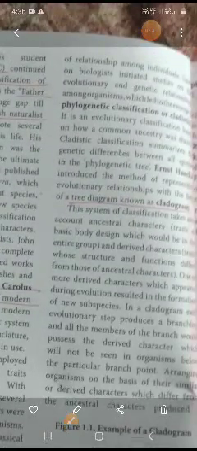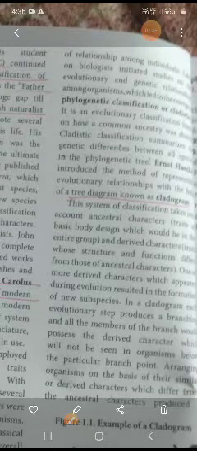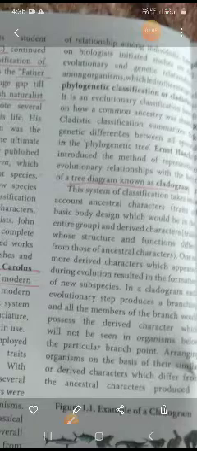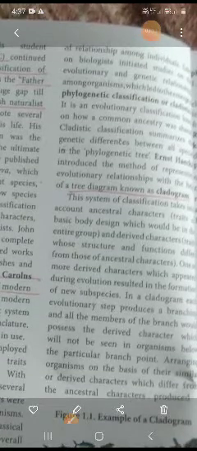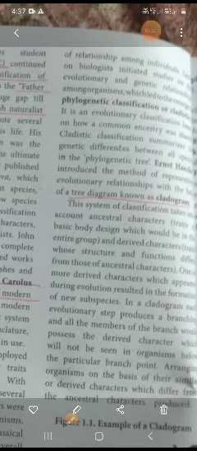Okay. So in the relationship of individuals, a biologist initiates a study on the evolutionary and genetic relationships among organisms. This leads to classification, so phylogenetic classification is also involved in that process. Which leads to the emergence of phylogenetic classification or cladistics. Many times in the past 3 years they have been asking the question, what is cladistics? It is nothing but biology that studies the evolutionary and genetic relationships among organisms.